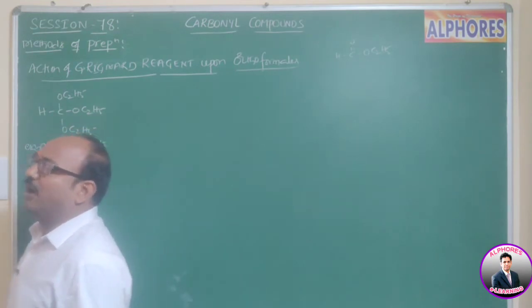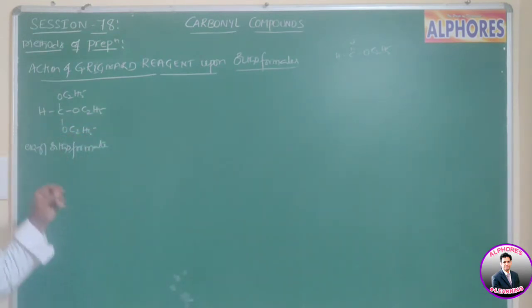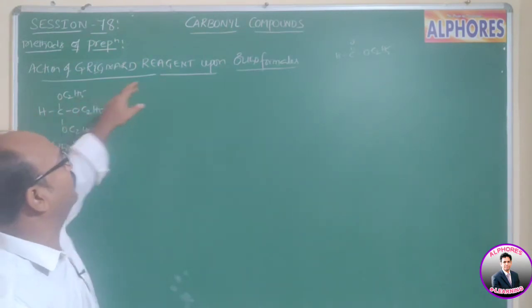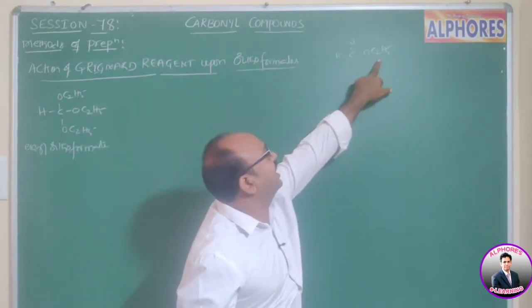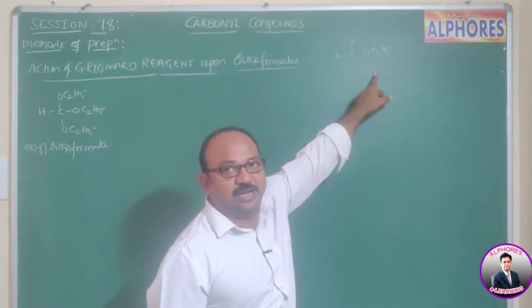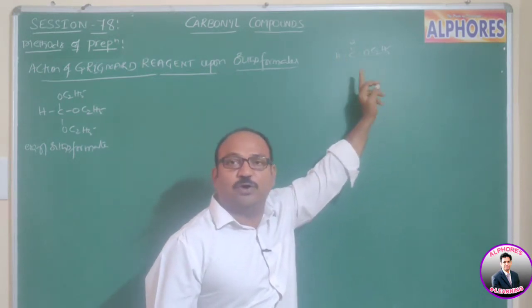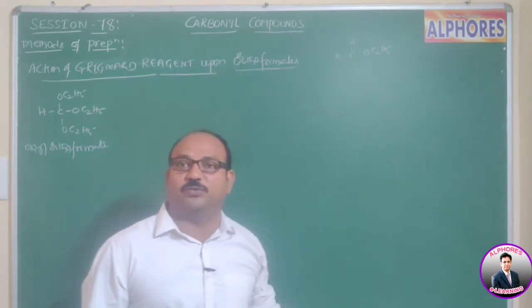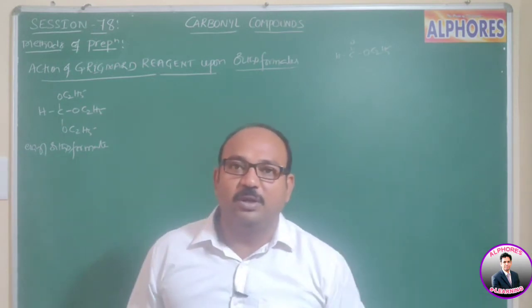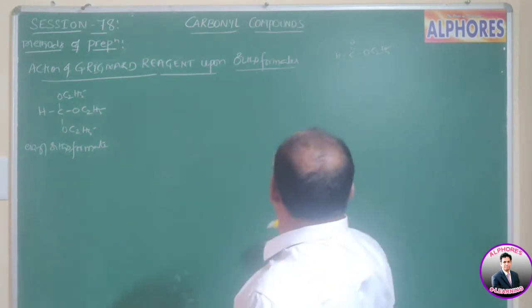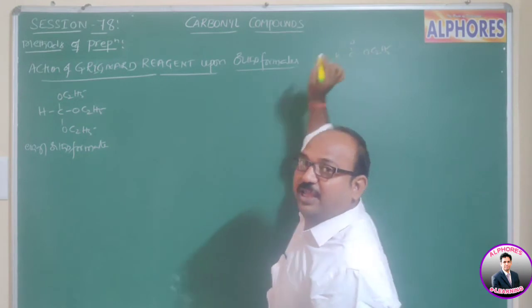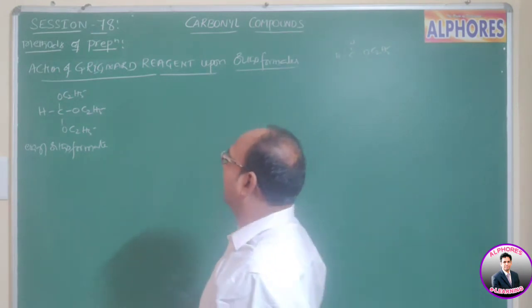Instead of this hydrogen, we can use any group here. For example, if we use CH3, we get ethyl acetate. Ethyl formate, instead of hydrogen, if we use any group, then its name will change. If CH3 is there, then it is called ethyl acetate, like that.